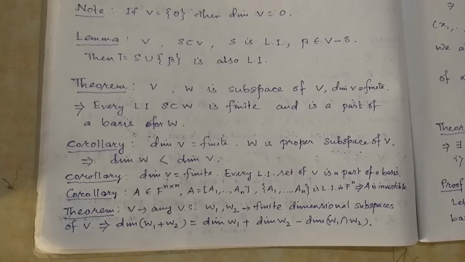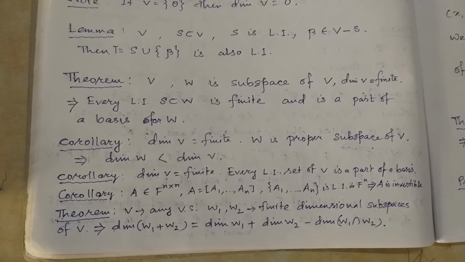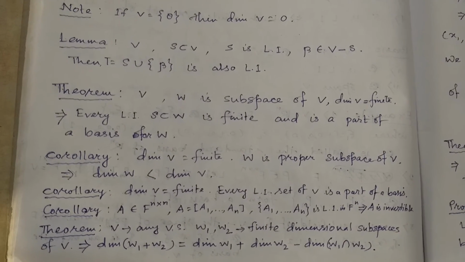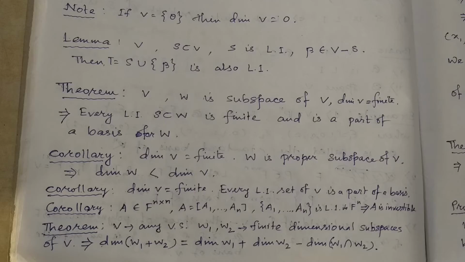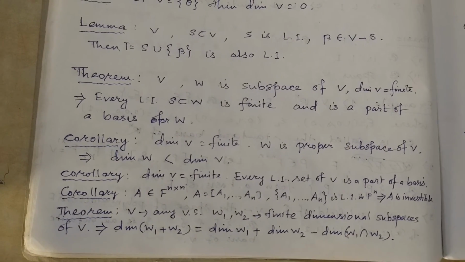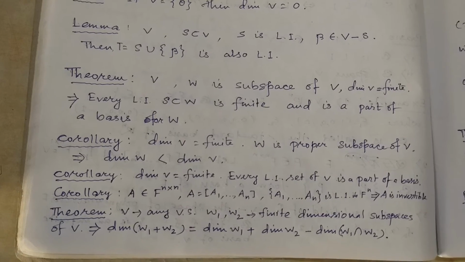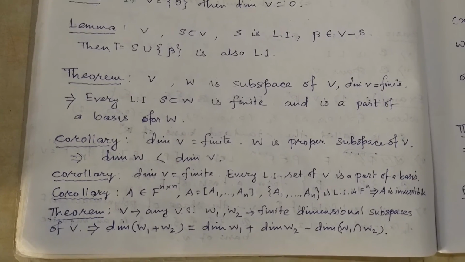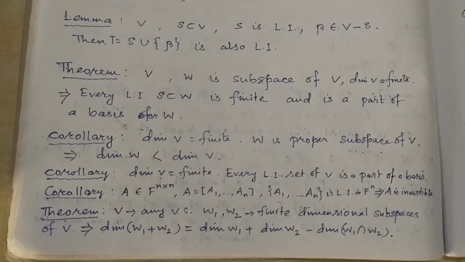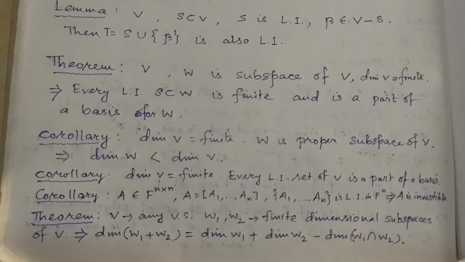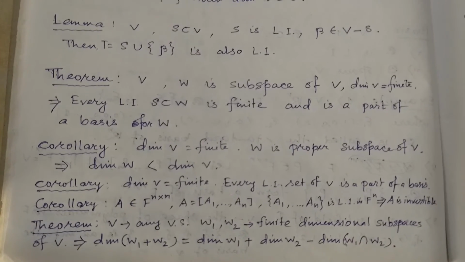Next theorem. Let V be a vector space and W be a subspace of V, and also the dimension of V is finite, that means V is a finite dimensional vector space. Then every linearly independent set S of W is finite and is a part of a basis of W. That means that will form a basis of W by including more vectors from W.